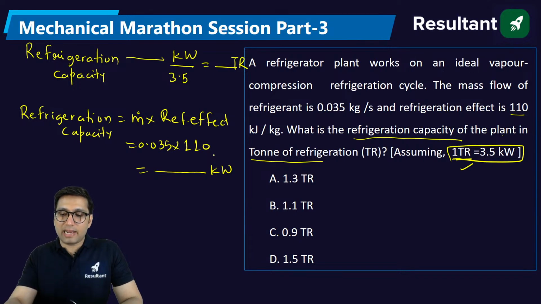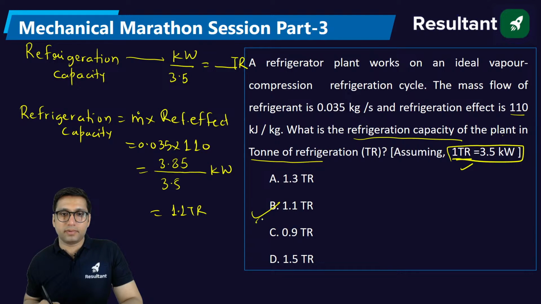Then you divide it by 3.5, you will get the answer. You need to understand why we need to find this in tons of refrigeration, because they are asking it in tons of refrigeration. So this will be 3.85 divided by 3.5. If you divide by 3.5, you will get this as 1.1 ton of refrigeration. Are you all getting this?